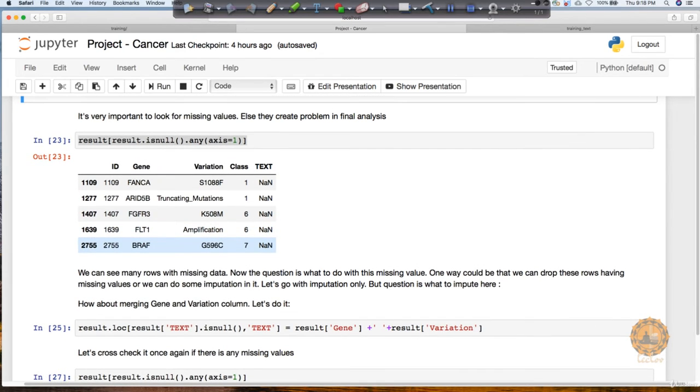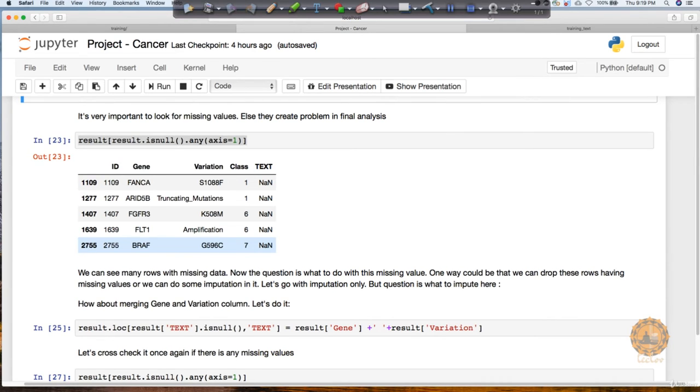Now, what to do with these missing rows? One idea could be that you just go ahead and remove those rows because they are very few in number. But we have a very small data set. If we have some 3000 plus rows, it's not really a huge data set at the moment. In this case, we may want to come up with a better idea. Can we do some sort of imputation here? Imputation means, can I replace this NaN with some more appropriate values? Now, what can be that appropriate value?